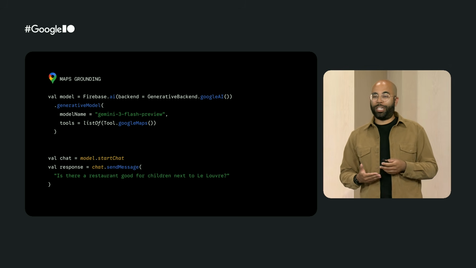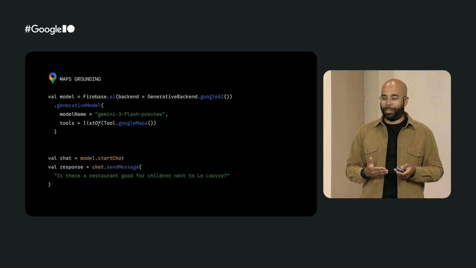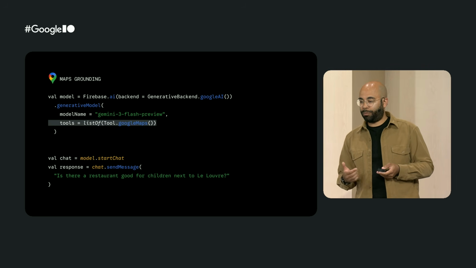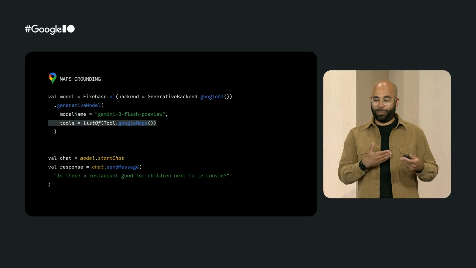If we want to give the chatbot the ability to retrieve some information from Google Maps, we can use the Google Maps tool. So that will, for instance, enable the chatbot to search for cafes or restaurants around the museum after our visit.